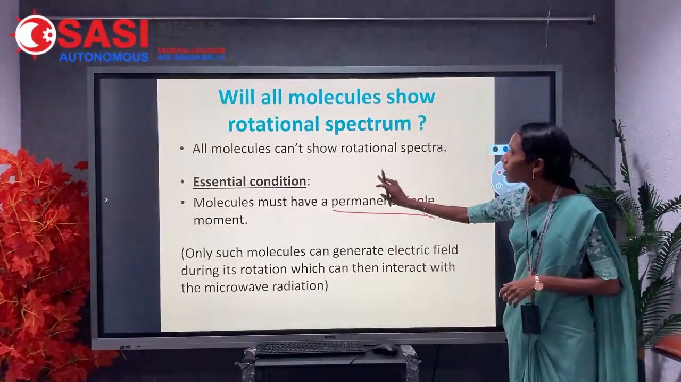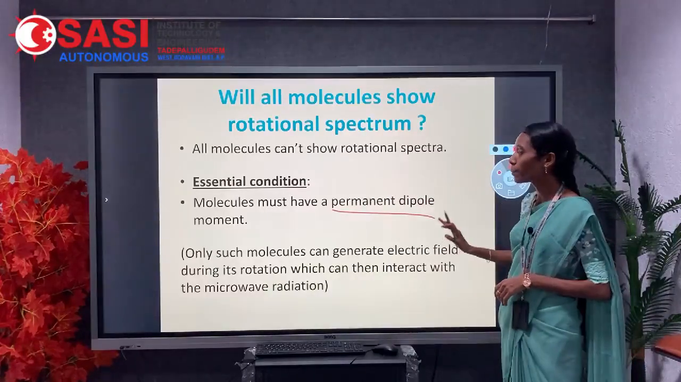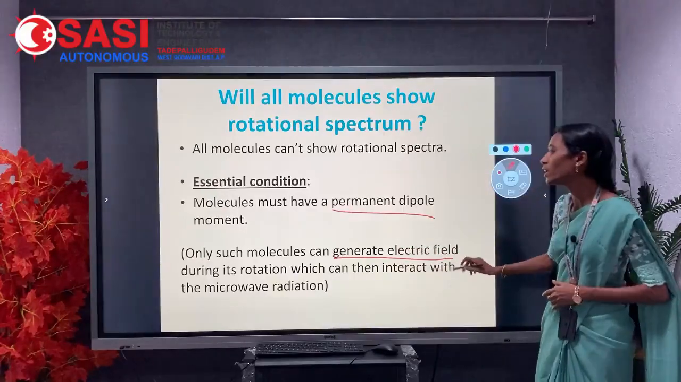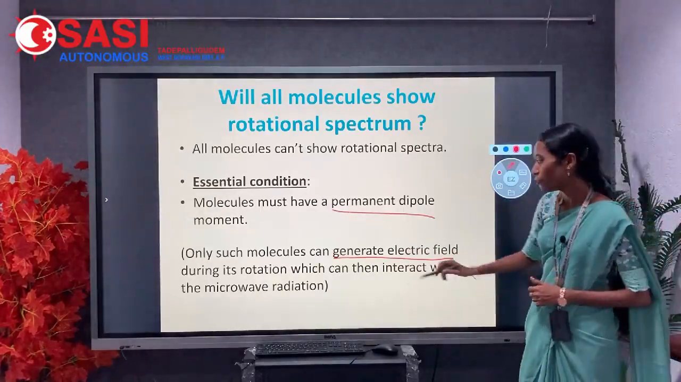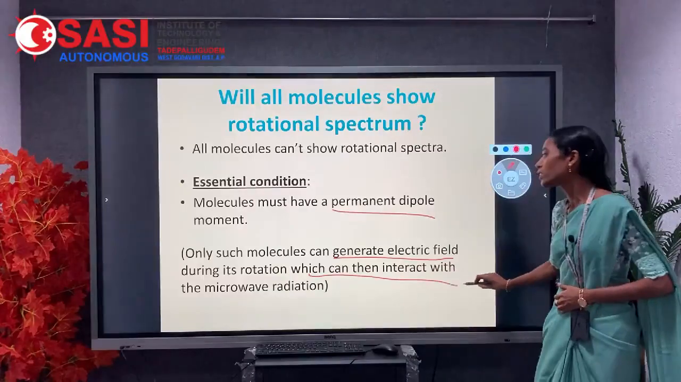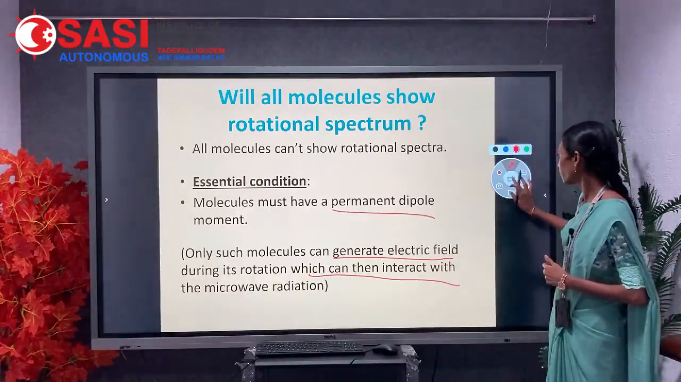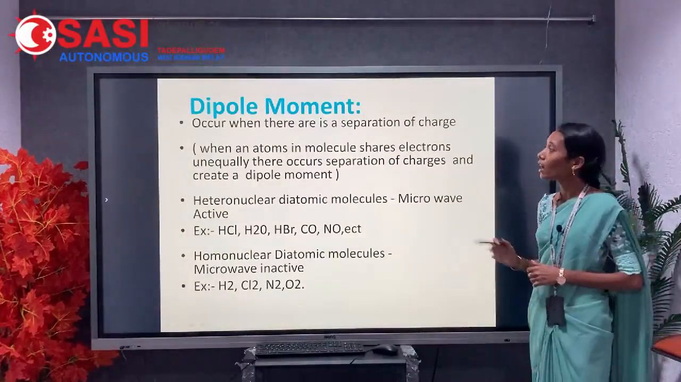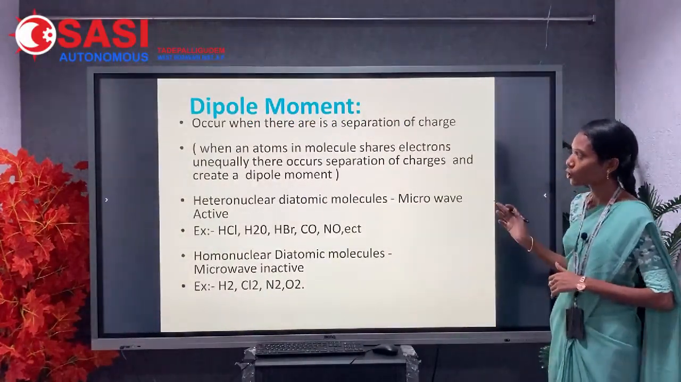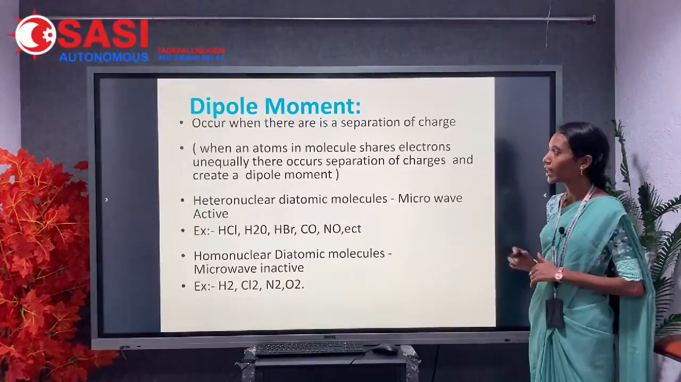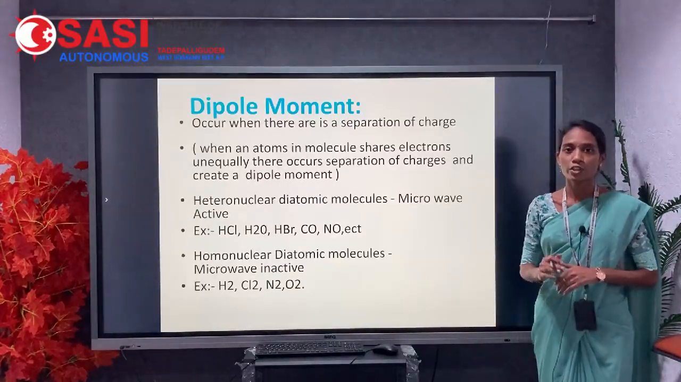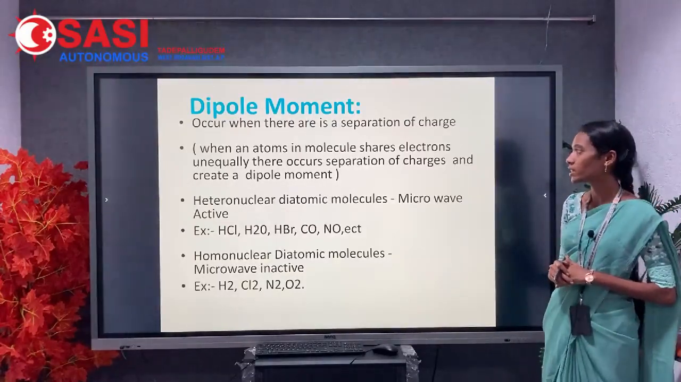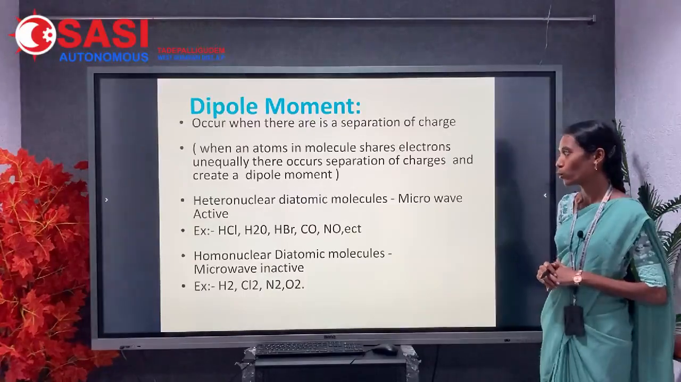Here only the molecules which have a permanent dipole moment can generate an electric field during rotation which can interact with the microwave radiation. The dipole moment occurs when there is a separation of charges. When an atom in a molecule shares electrons unequally, a separation of charges occurs and creates a dipole moment.